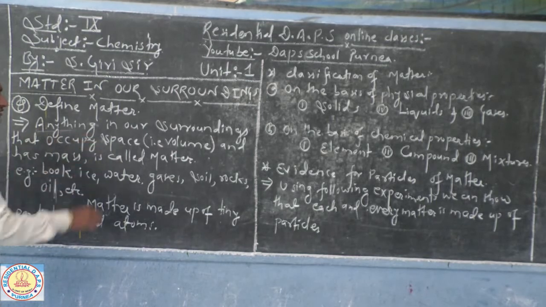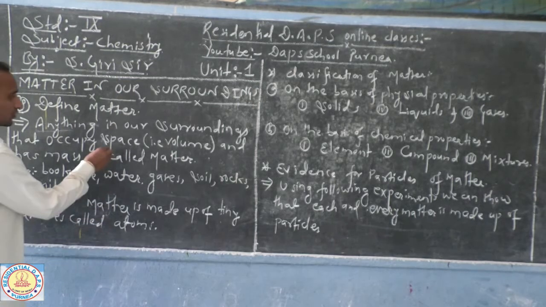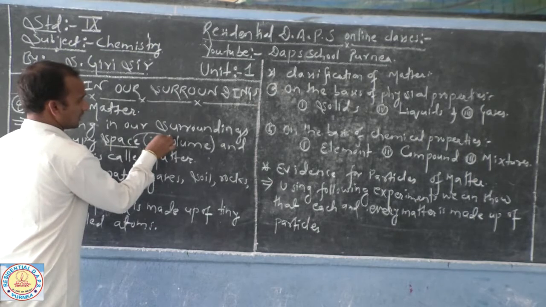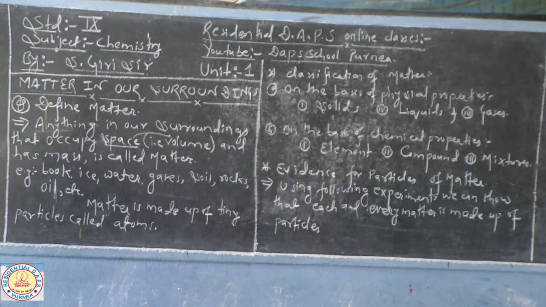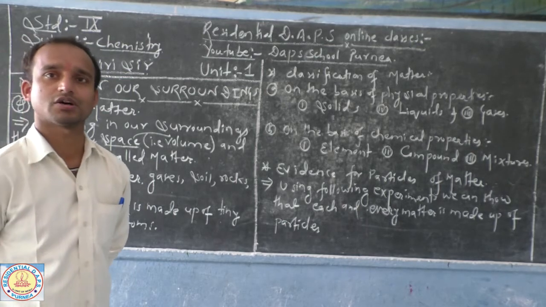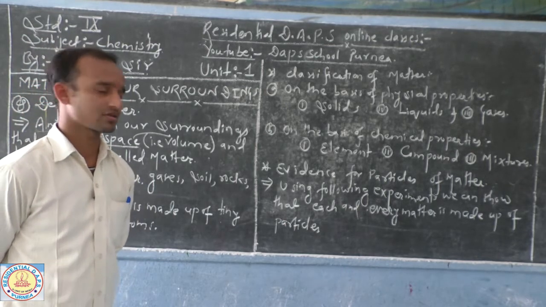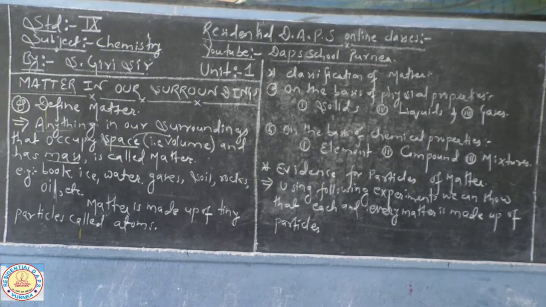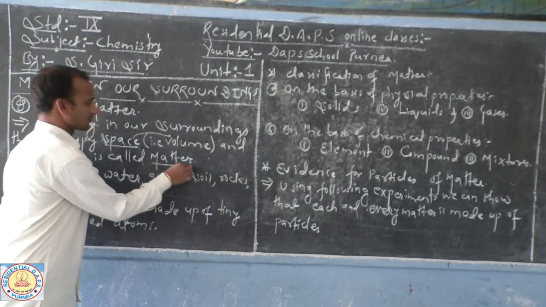Matter means anything in our surroundings that can occupy space. Space means exactly the volume. The things which can occupy space and have mass are called matter. Anything found in our surroundings that occupies space and has some mass is considered to be matter. So, this is the definition.